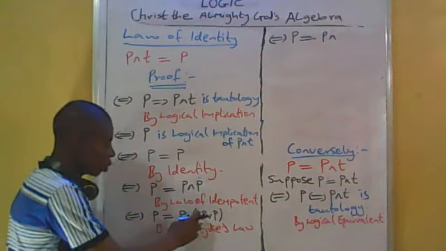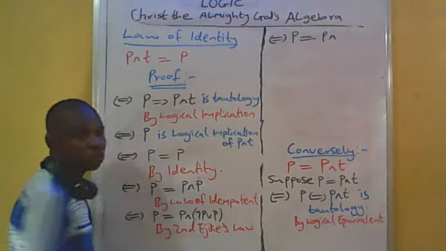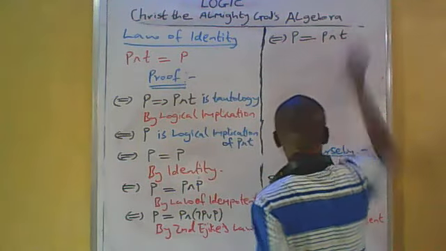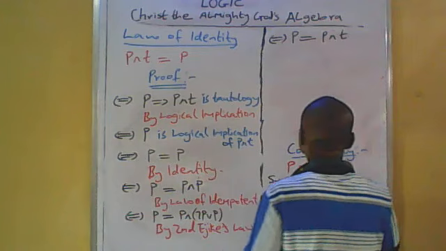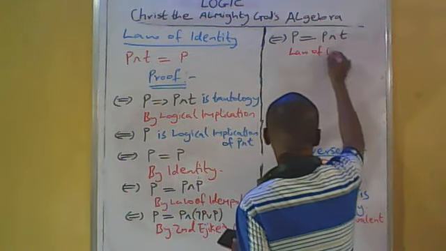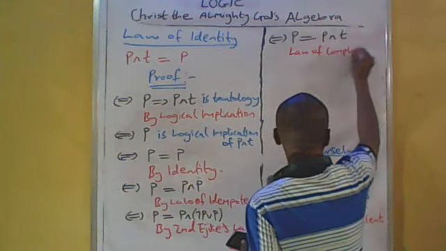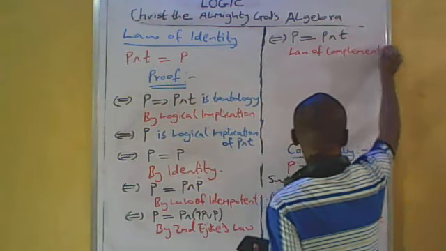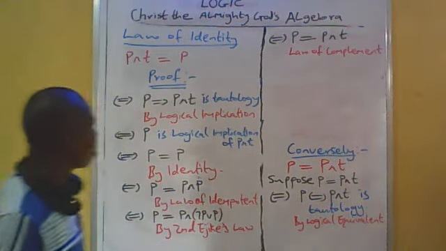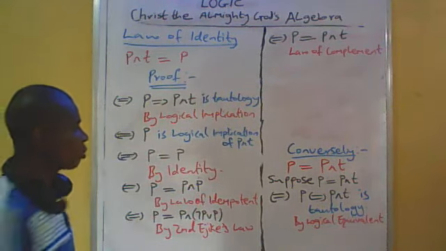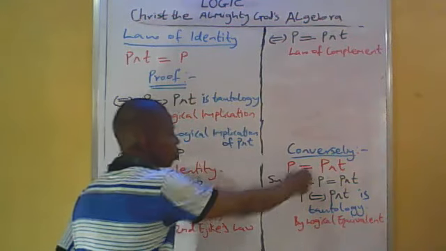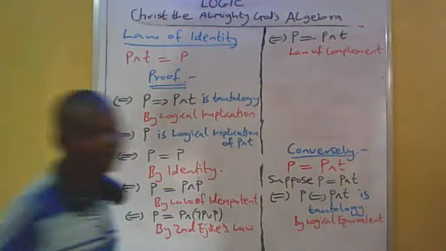This not P or P is equal to T, being justified by law of complement. We have now proved the converse. That means P is equal to P and T. That is the converse.